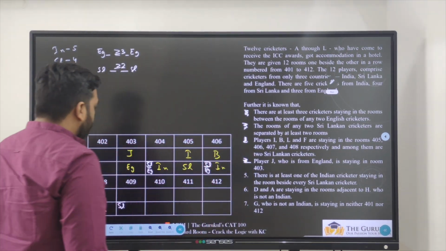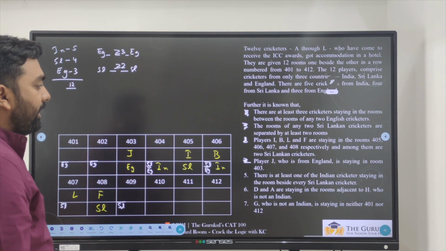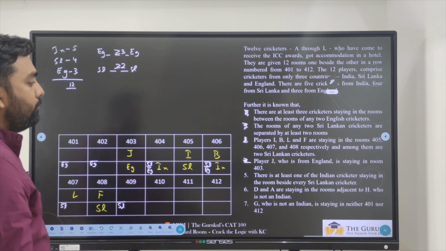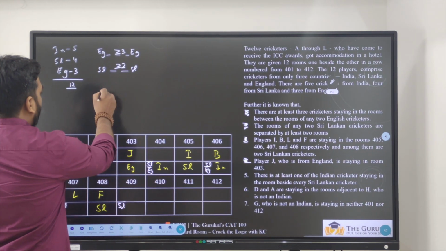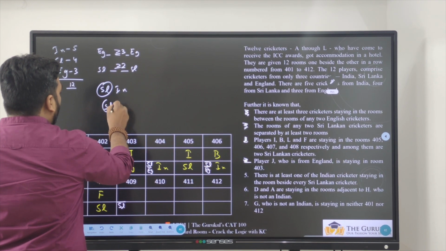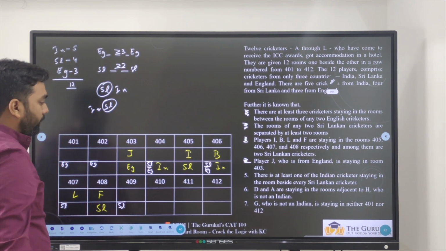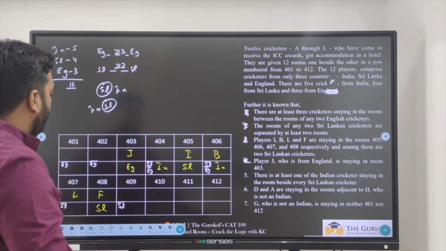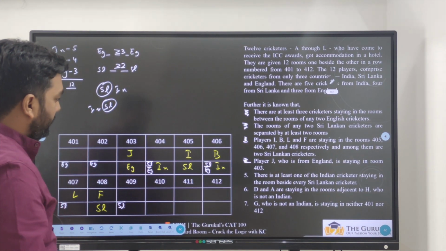Next, there is at least one of the Indian cricketers staying in the room beside every Sri Lankan cricketer. So whenever we have a Sri Lankan cricketer, either this side should be India or this side should be India. For every Sri Lankan cricketer, there is one Indian cricketer sitting next to them. Very good.